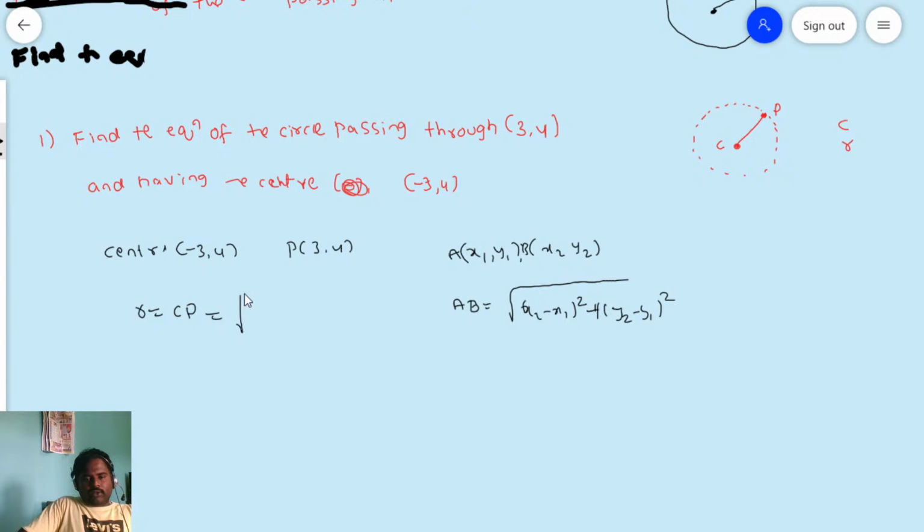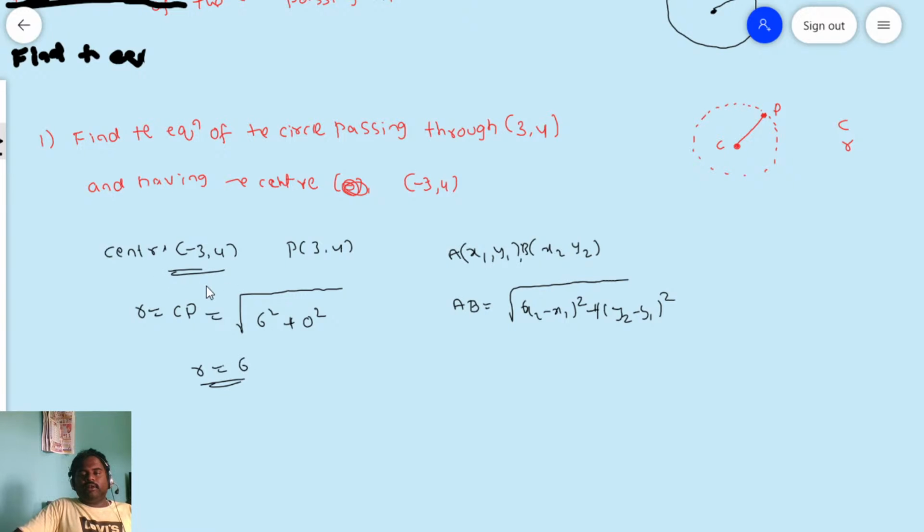Cp is equal to square root of x2 minus x1 whole square. What is x2 here? 3. 3 minus minus 3 is what? Yes, 6. So, 6 square plus 4 minus 4 means 0 square. So, you will have the radius is 6 square plus 0 square means 6 square. So, square root of 36 is nothing but again 6. So, I have a radius.